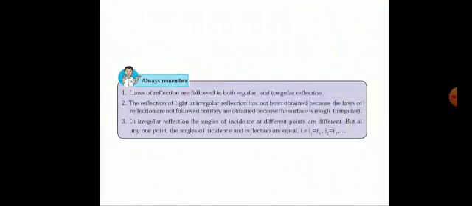So, children, keep in mind that the reflection of light from a plane and smooth surface is called regular reflection of light, and the reflection of light from a rough surface is called irregular reflection of light. In regular reflection of light, the incident rays are parallel to each other and reflected rays are also parallel to each other. But in irregular reflection of light, the angles of incidence for parallel rays of light are not equal, and hence the angles of reflection are also not equal. The reflected rays are not parallel to one another, they spread over a large surface.